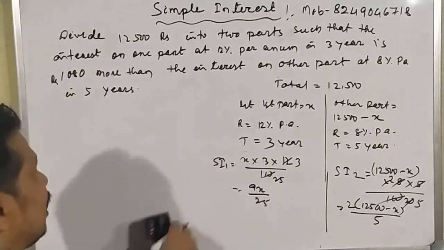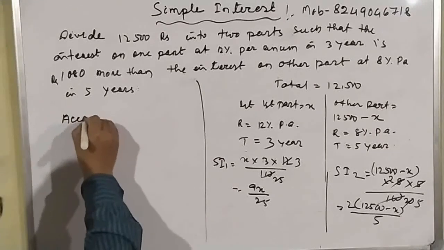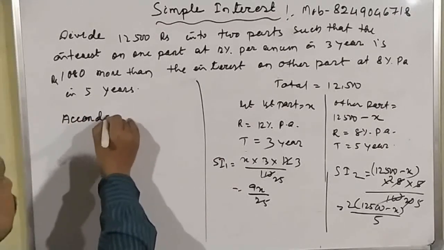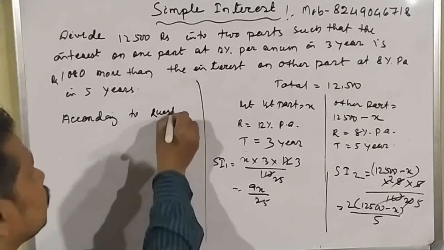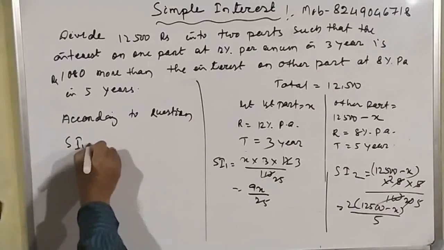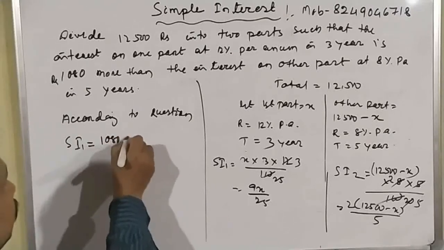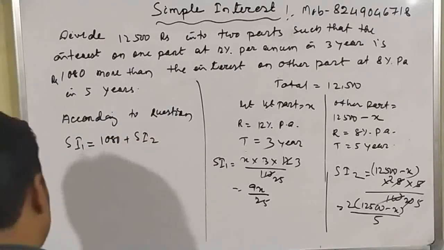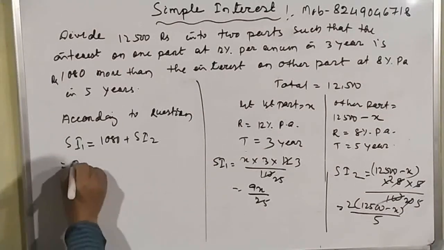So we can write that according to question, SI1 is equal to 1080 plus SI2. Yes or no? So SI1 is equal to how much?